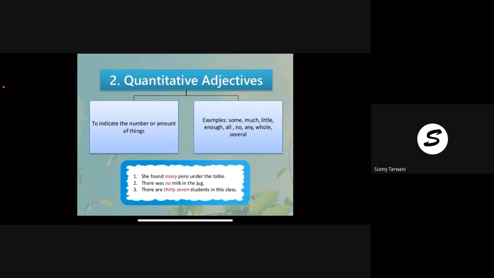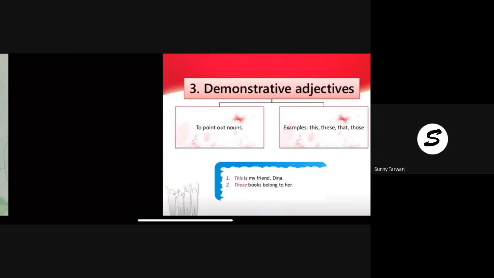Both are considered quantitative adjectives. Examples are already given on the right hand side in the box. All those words are used as quantitative adjectives: some, much, little, enough, all, no, whole, several. But it depends whether the noun is countable or uncountable. Likewise, we have to use the word.